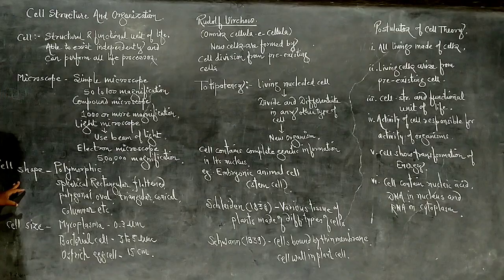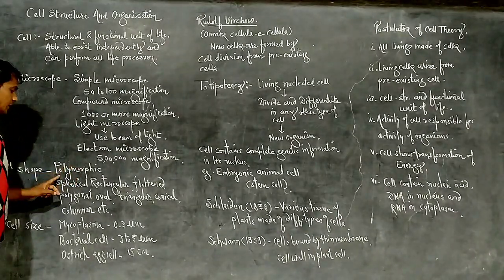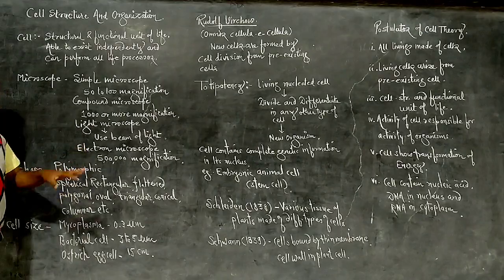Cell shape is polymorphic. Poly means many, morphic means appearance.